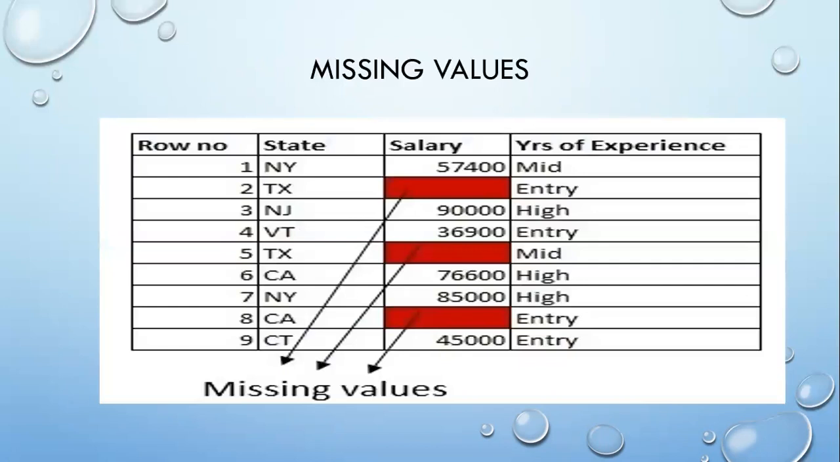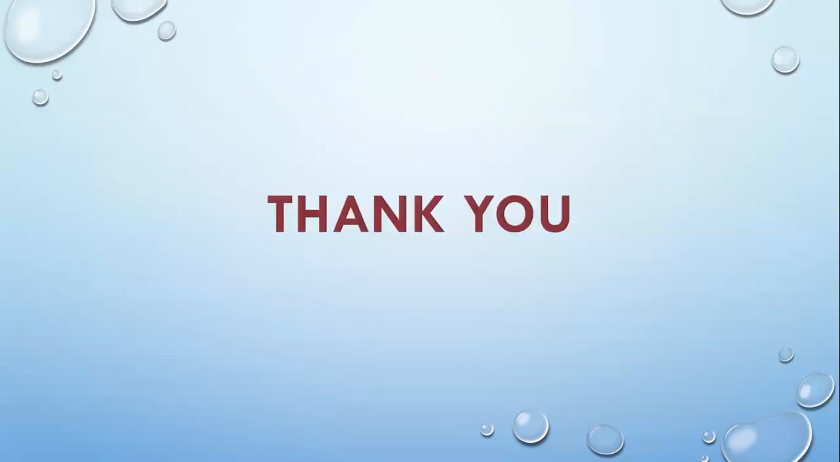Next is missing values. In this example, the salary of some states is missing, which is denoted by the red color. For data science, we need to pre-process this data, which removes missing values, inconsistencies, and duplicacies. In a future video, we will be discussing data pre-processing in data science.